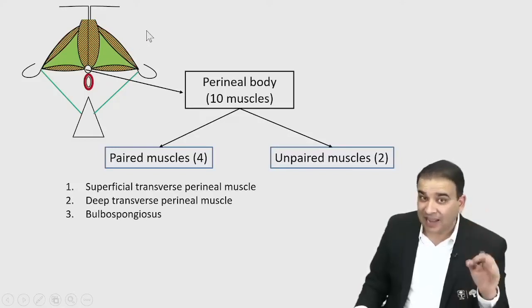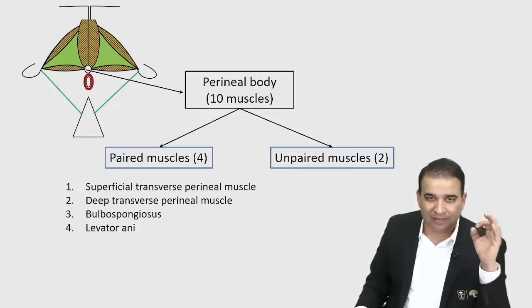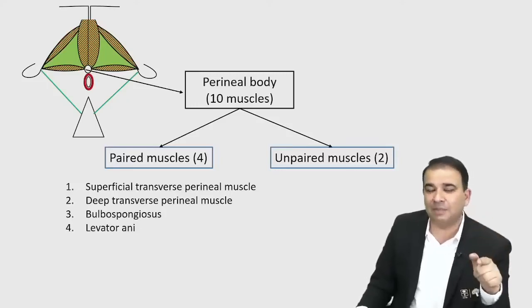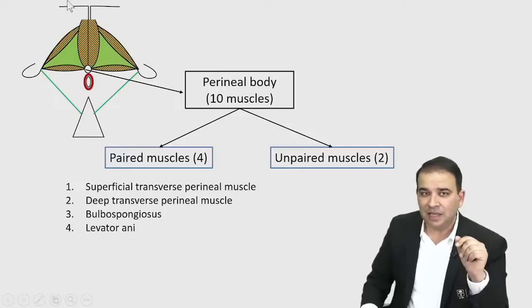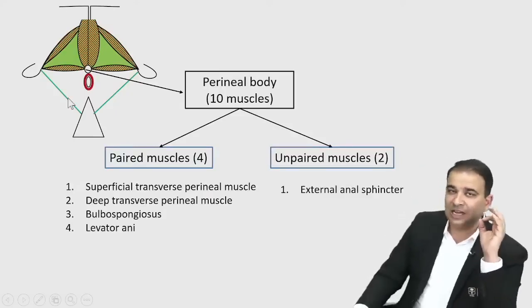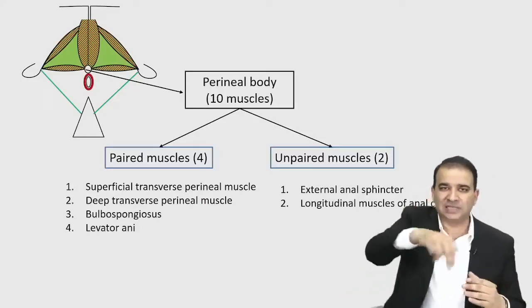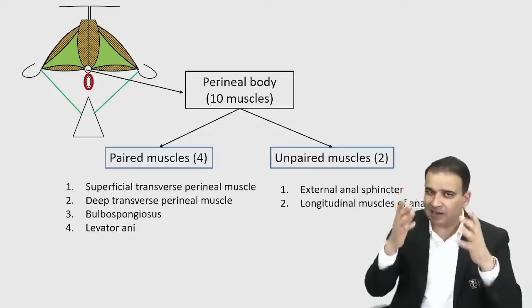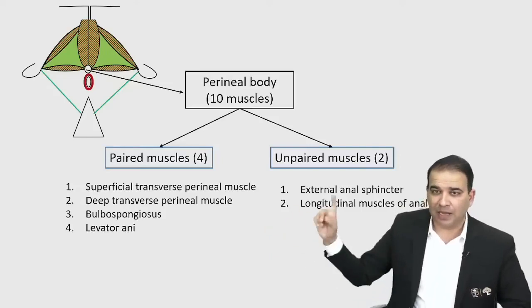It's the levator ani, which is the fourth muscle there. So whenever they ask this question, remember that they will try to give ischiocavernosus in the options. Be careful with that. It's the levator ani muscle which is contributing to the perineal body here. So 4 paired muscles. Unpaired muscles: one is the external anal sphincter, and we have the longitudinal muscle of the anal canal. Any viscera you think of, there are longitudinal muscles also. So similarly, like anywhere else, we have the longitudinal muscle of the rectum and anal canal, which are also contributing to this perineal body. So 4 paired muscles and 2 unpaired muscles.